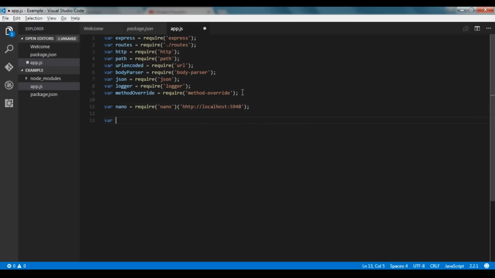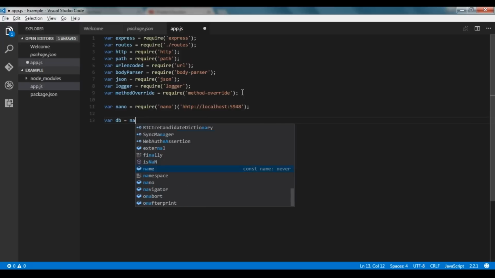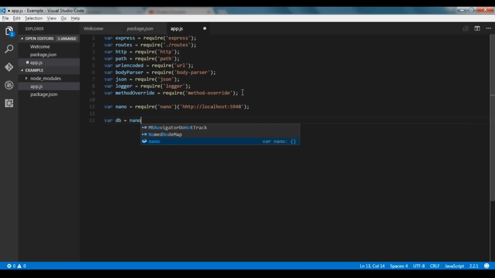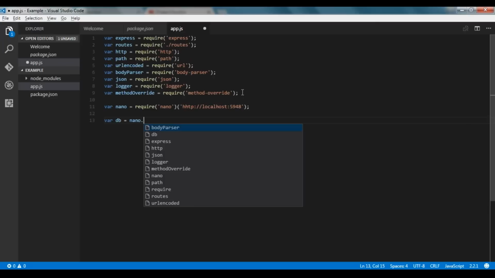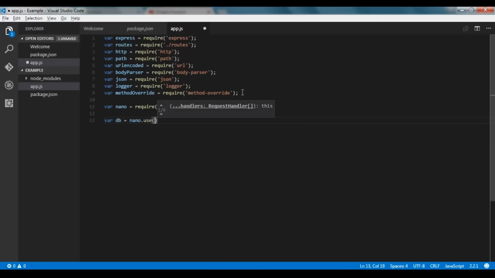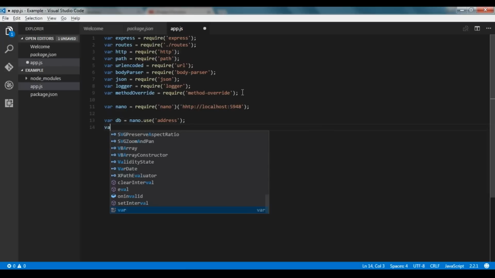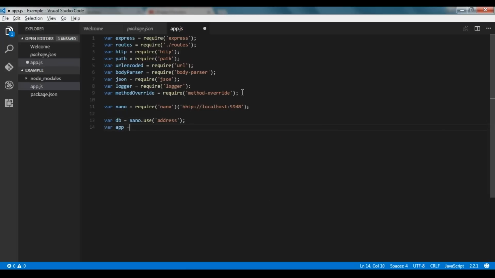Now we'll specify the database that we are going to use, that is var db is equal to nano again for working with the database, or you can say CouchDB. Then we'll use the database with the name of address. Okay guys, now let us create an app using the Express framework.